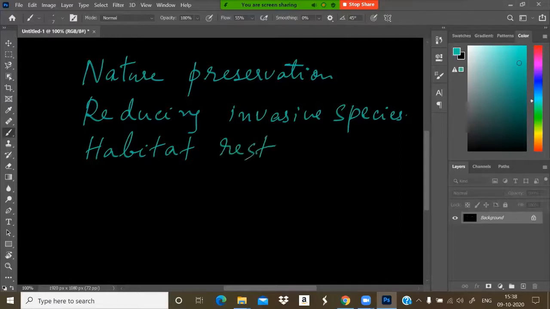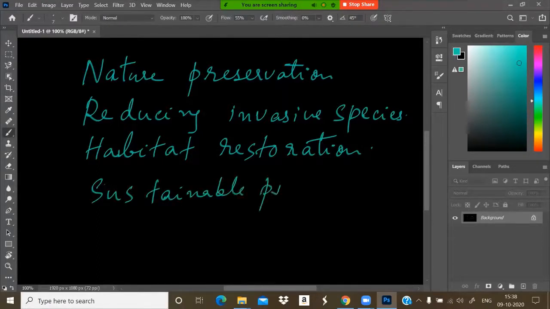Habitat restoration. Instead of deforestation, we can plant trees, isn't it? And we can reduce automobile exhaust, automobile pollution, by reducing the number of vehicles, so as to reduce climatic changes. And using sustainable products.